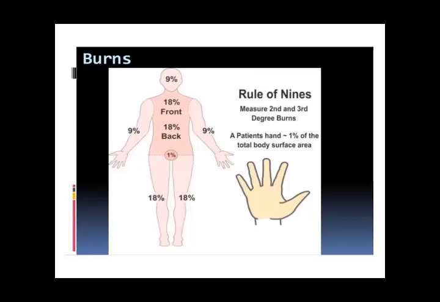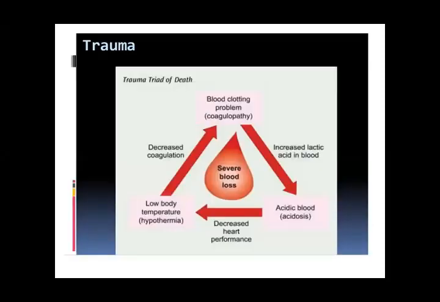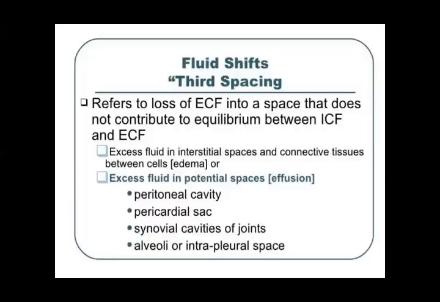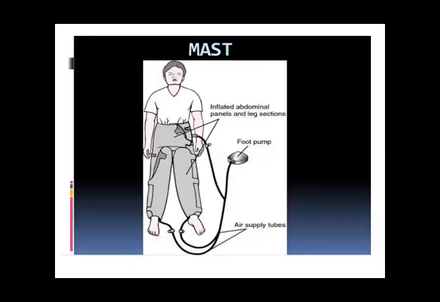This is the formula, rule of 9. Dehydration develops. How does it happen? What are the consequences? In case of severe blood loss, what happens? Fluid shifting. What is fluid shifting, and how do they get their names? Treatment.